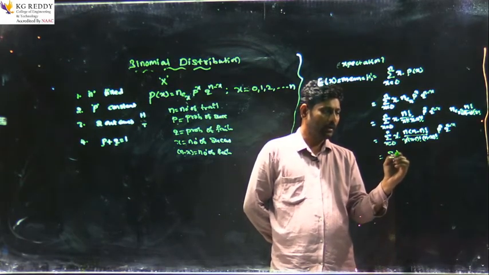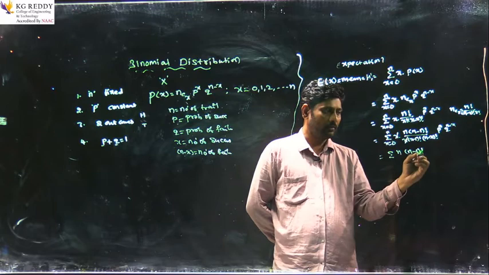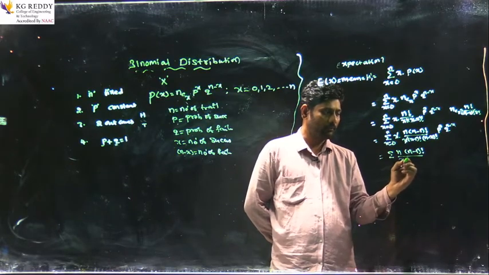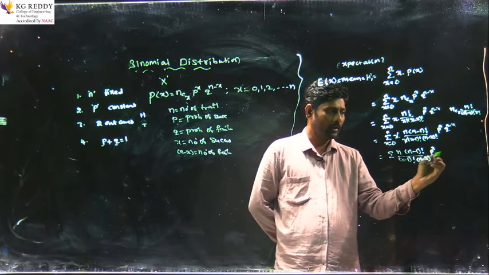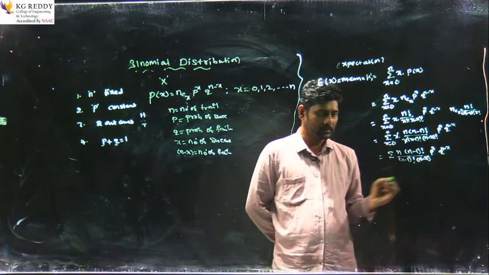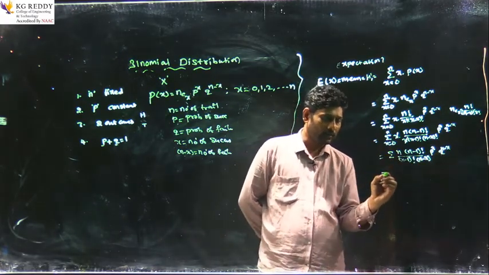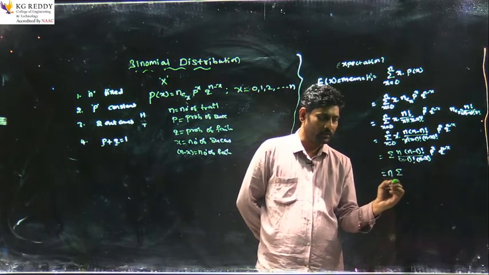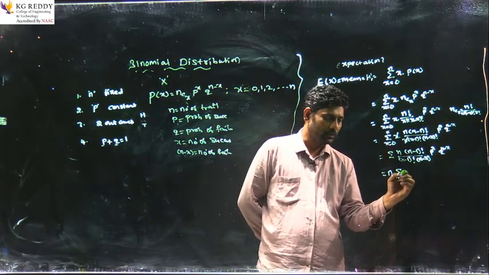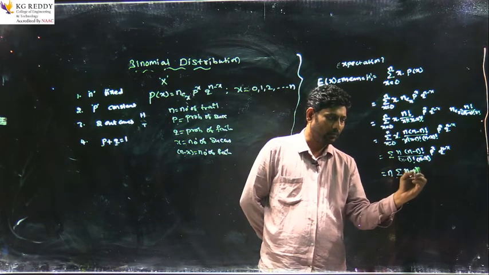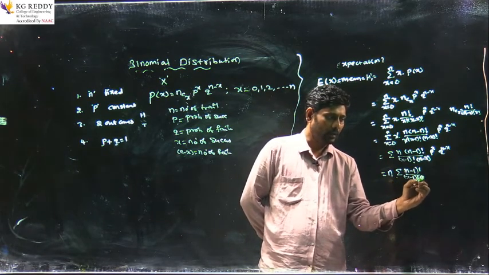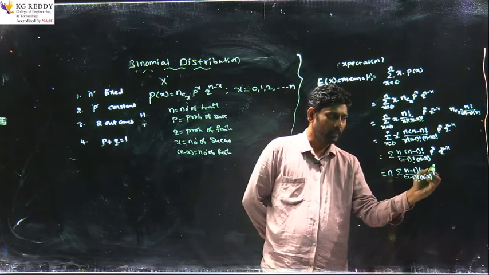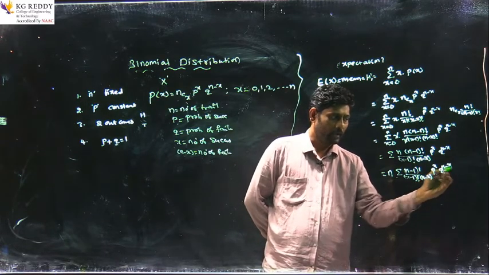Summation n into (n minus 1) factorial by (x minus 1) factorial into (n minus x) factorial, p^x into q^(n minus x). Here n is a constant term, so I am writing it before the summation: n into summation (n minus 1) factorial by (x minus 1) factorial into (n minus x) factorial, p^x q^(n minus x).